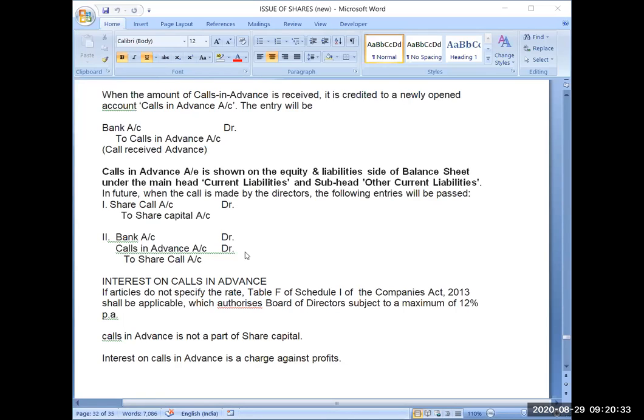So there are two stages. When you receive the money in calls in advance, you will be crediting the calls in advance account, and when you actually receive that money after it becomes due, at that time you will finish that liability by debiting that account. So this is the logic. Now you know when the calls in advance account is credited and when it is debited.